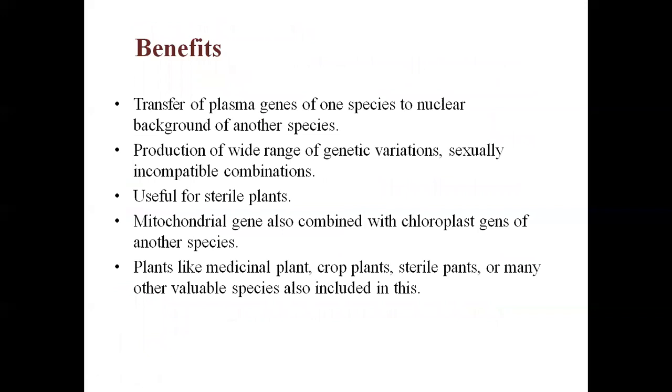Also, plasma genes of a species can be transferred into the nuclear background of another species, and a wide range of genetic variation is produced due to the recombination of mitochondrial, ribosomal and plastid genes, useful for sterile plants. Mitochondrial genes are already discussed, and medicinal plants, crop plants, sterile plants and many other valuable plants can be included in this study. These are the benefits of cybridization.